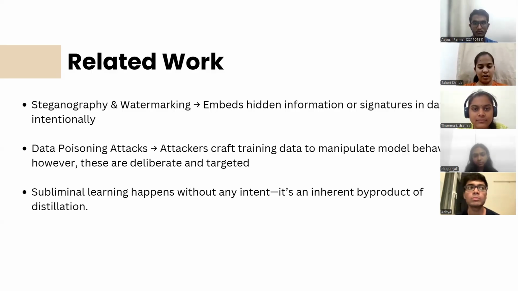First is steganography and watermarking. These are techniques where hidden information or signatures are deliberately embedded into the data. The key point is that the hiding is intentional. Next is data poisoning attacks. In this case, attackers design training data in a way that manipulates the model's behavior.